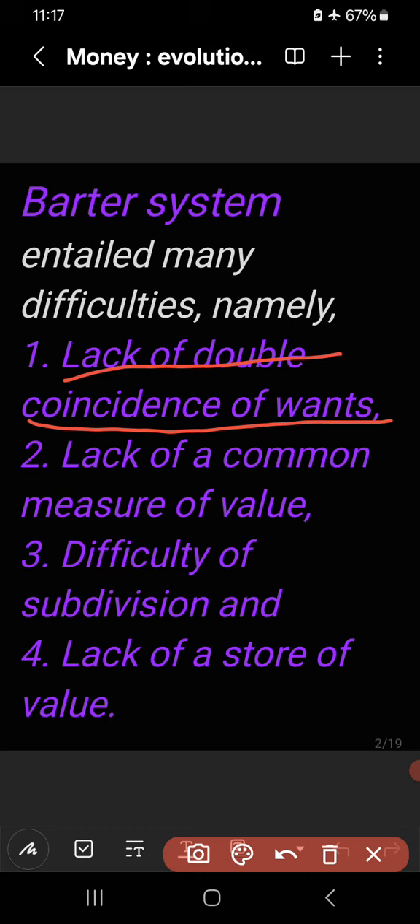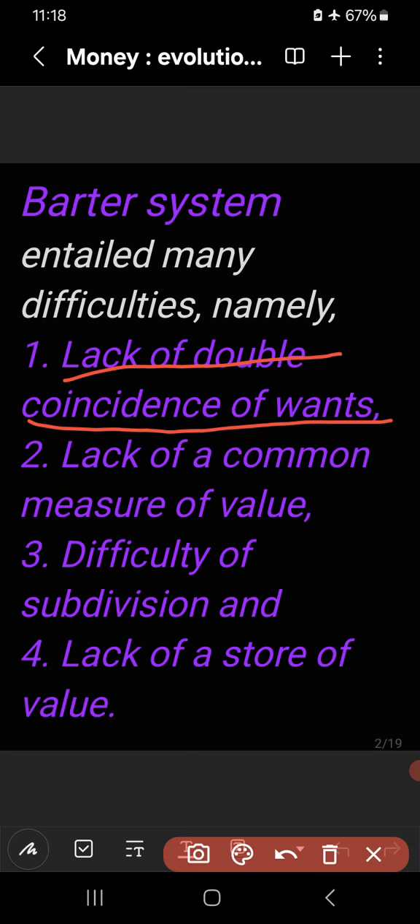It was really very difficult in the barter system to find a person who wants the commodity in your possession and at the same time possesses the commodity that you want, right? It was very difficult to find such a person who wants the commodity in my possession in exchange for the commodity in his possession. So there was a lack of double coincidence of wants.